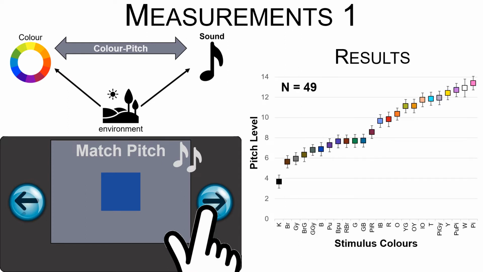This provided us with a very systematic pattern of color-pitch associations on the right here. The y-axis shows the adjusted pitch level, and colors are ordered by that pitch level along the x-axis. Especially dark desaturated colors tended to be associated with lower pitch and vice versa.